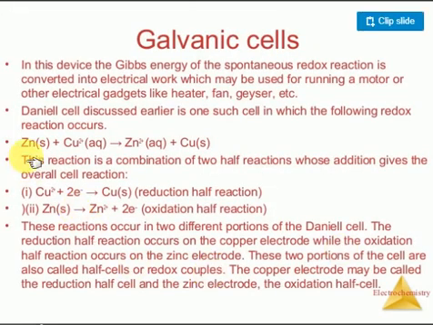Next one is the galvanic cell. Look here: a galvanic cell is a device in which the Gibbs energy of a chemical spontaneous reduction reaction